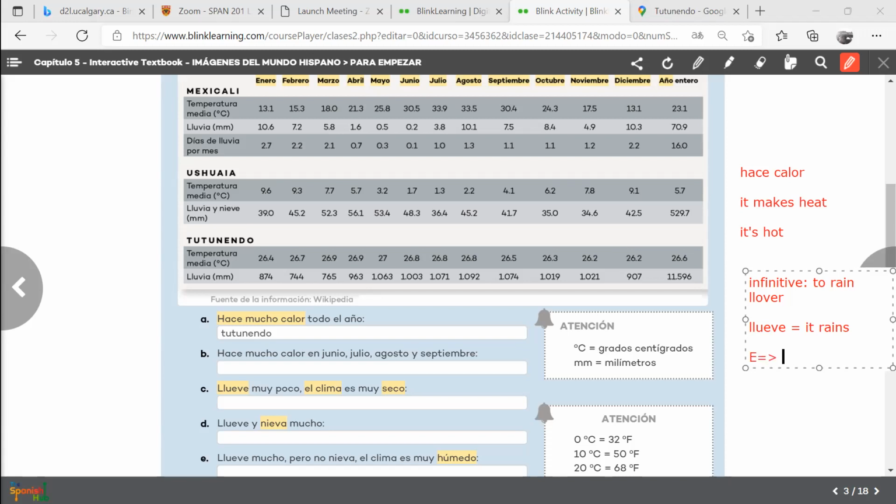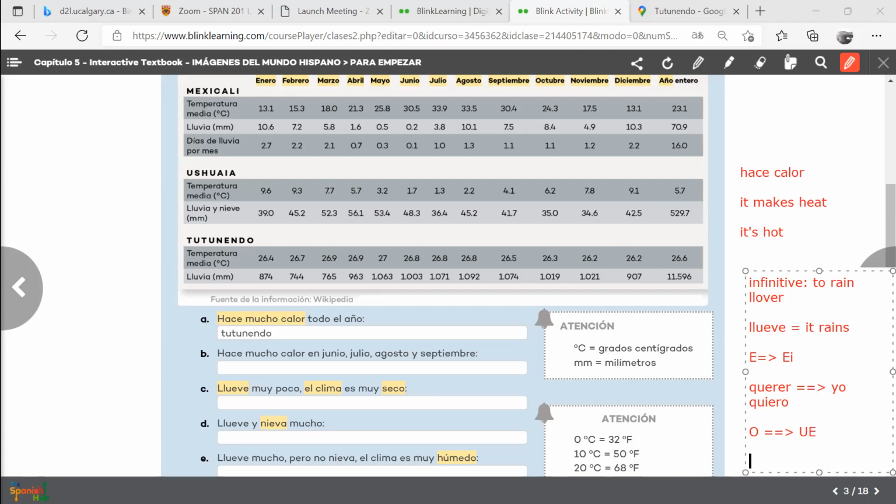I don't know if you remember. Some verbs change E to IE, like querer. So if you want to say I want, you say yo quiero. Just like that, we also have some verbs that change O into UE. So you're going to learn this in this chapter.